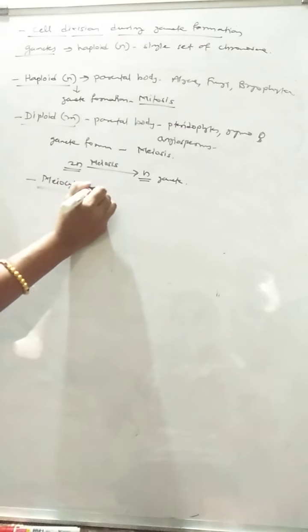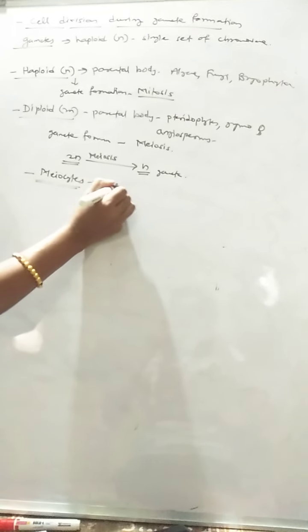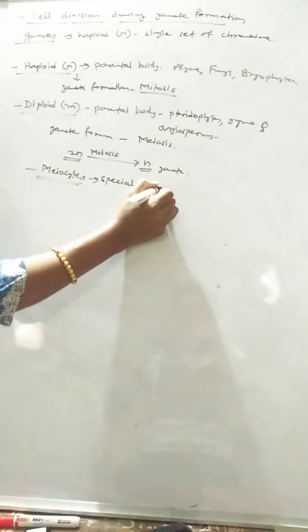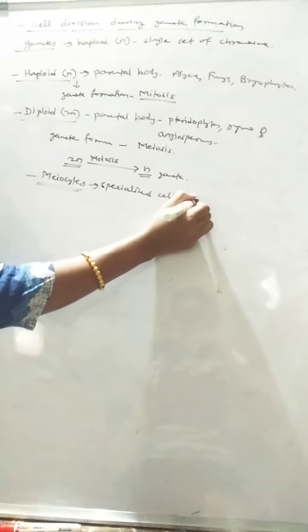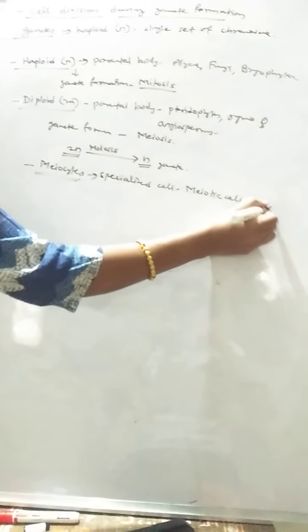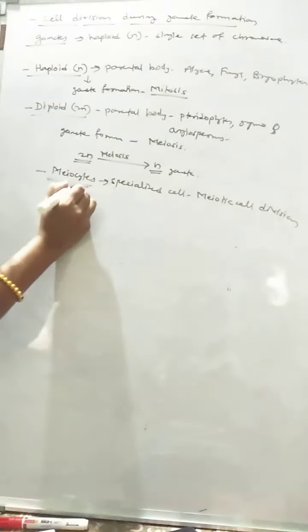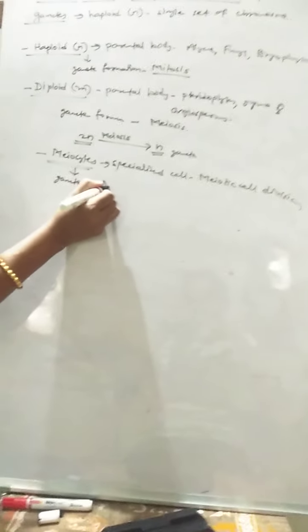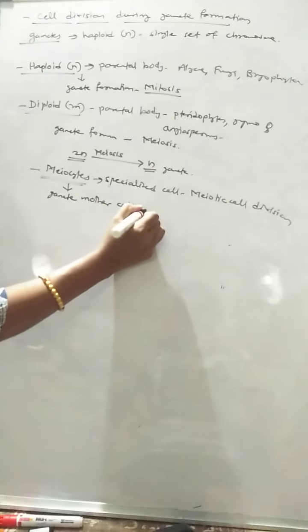The specialized cells which undergo meiotic cell division are called meiocytes. These meiocytes are also called gamete mother cells, and these gamete mother cells are always diploid. That is, they contain two sets of chromosomes.